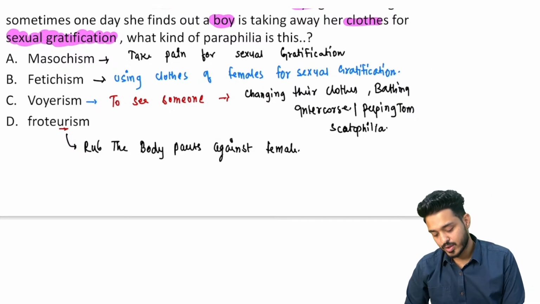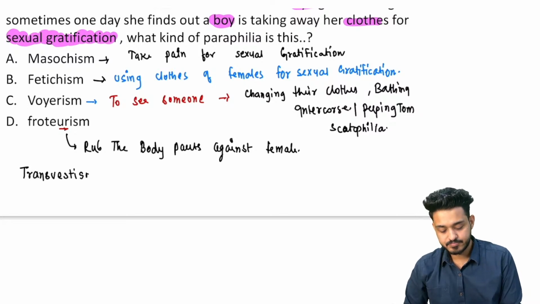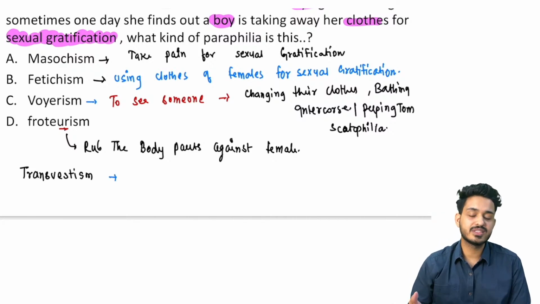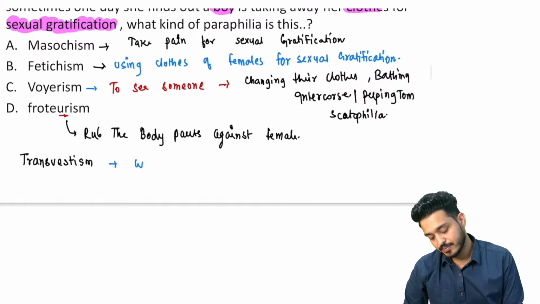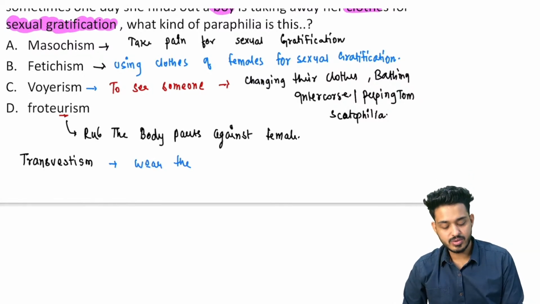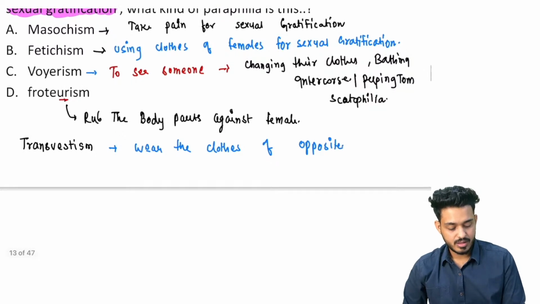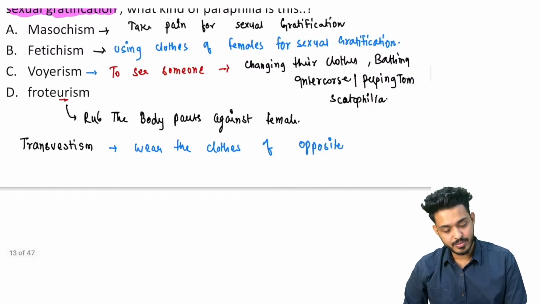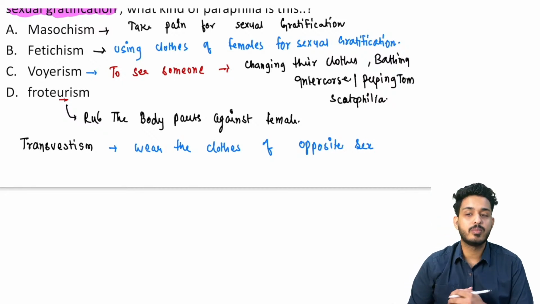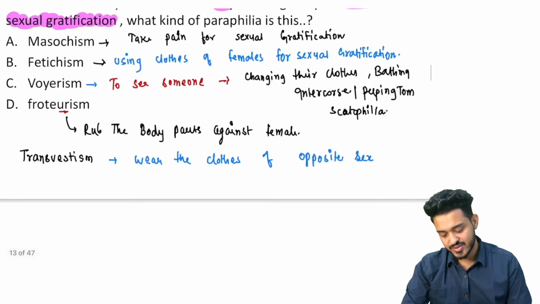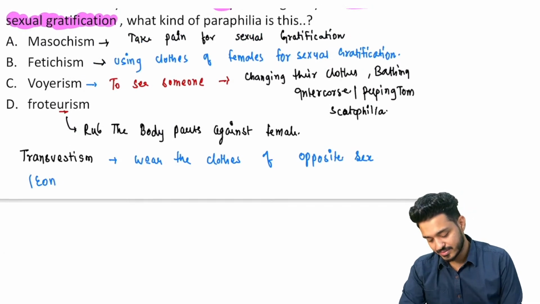Next we are having one more thing, transvestism का मतलब क्या होता है? Trans मतलब opposite, right? So these are the people who are going to wear the dresses of the female, right? So they are going to wear the clothes of opposite sex, opposite sex के कपड़े पहन के ये sexual gratification लेंगे. So that is going to be wearing the clothes of the opposite sex, that is going to be your transvestism. समझ में आ रहा है? What is transvestism? Transvestism का एक और नाम है, that is known as eonism.